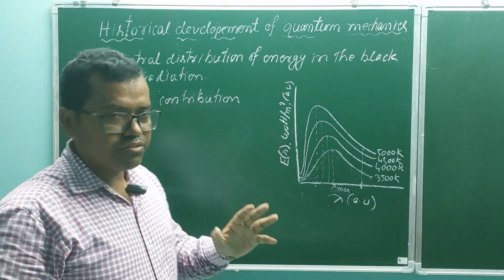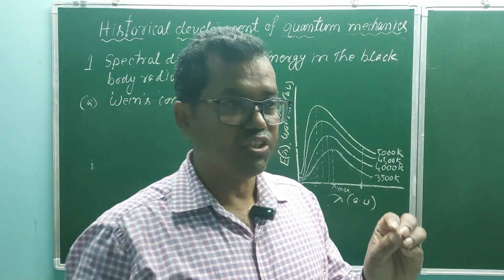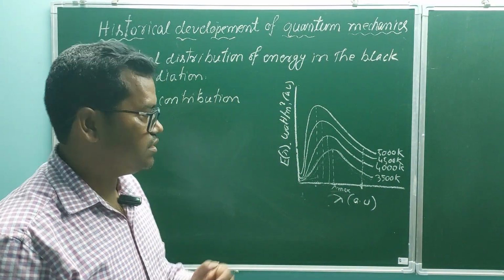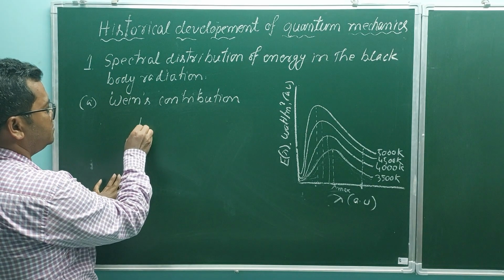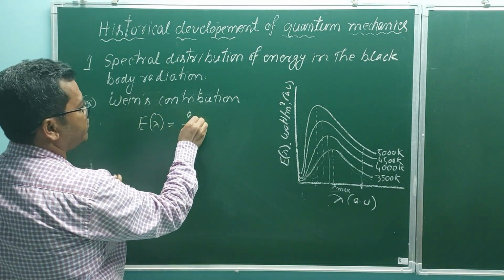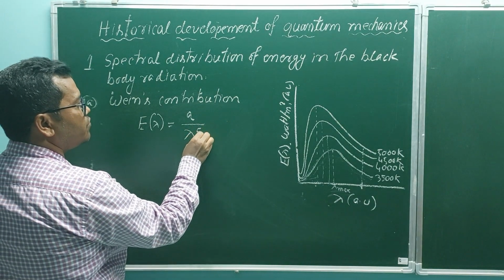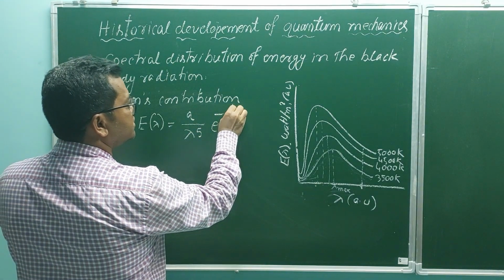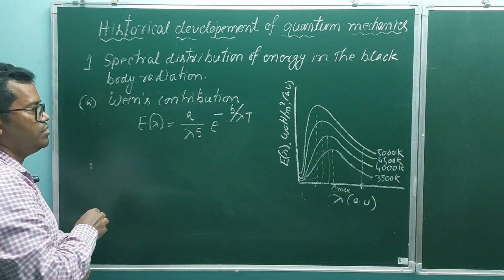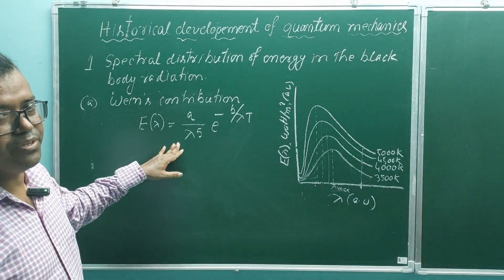On the basis of the classical electromagnetic theory of light, he derived an equation, and that equation is given by E lambda equal to A by lambda to the power 5 e to the power minus b by lambda T. So this is Wien's contribution.